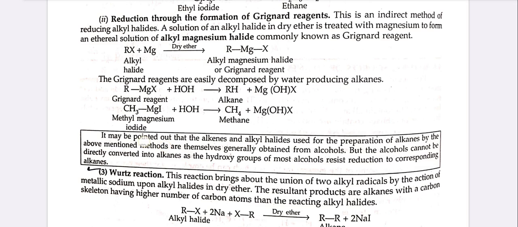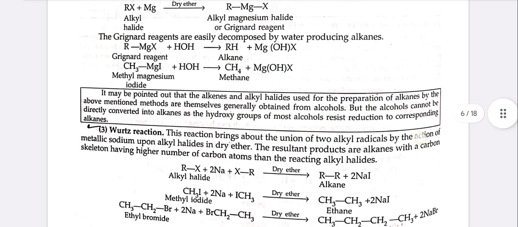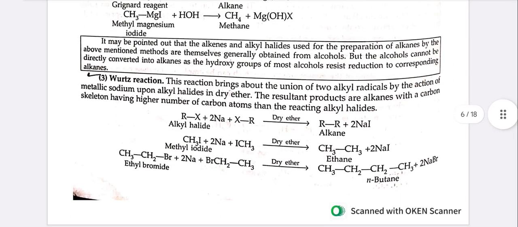The Grignard reagents are easily decomposed by water, producing alkanes. It may be pointed out that the alkenes and the alkyl halides used for the preparation of alkanes by the above mentioned methods are themselves generally obtained from alcohols. But the alcohols cannot be directly converted into alkanes as the hydroxy groups of most alcohols resist reduction to corresponding alkanes.